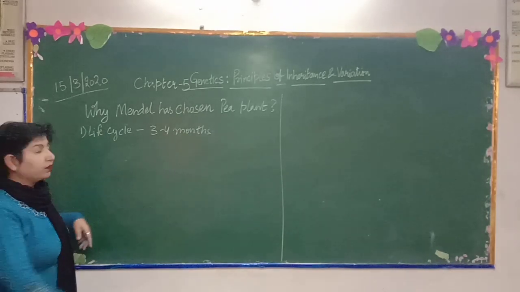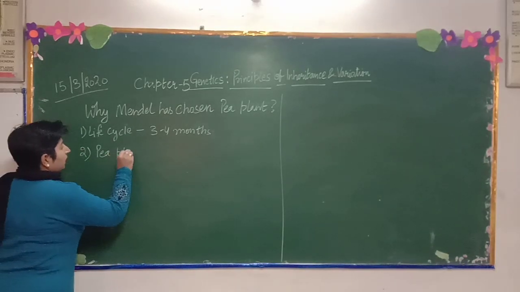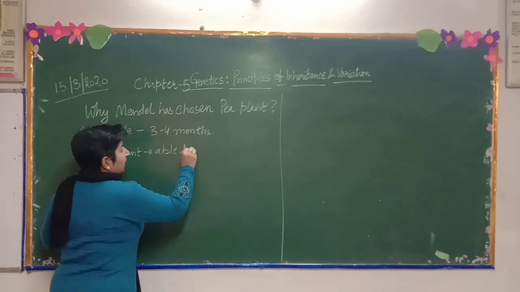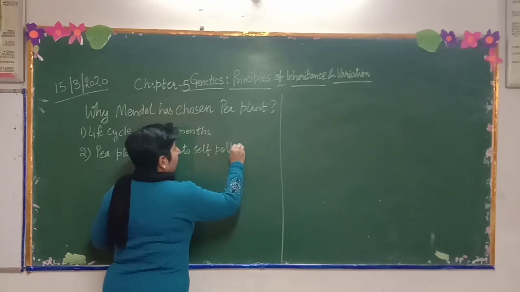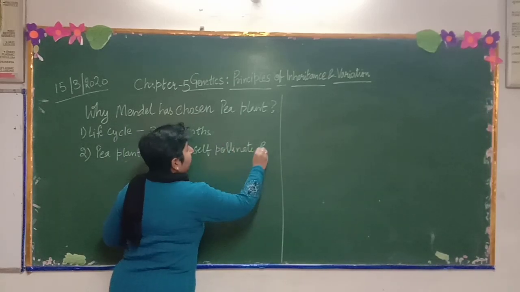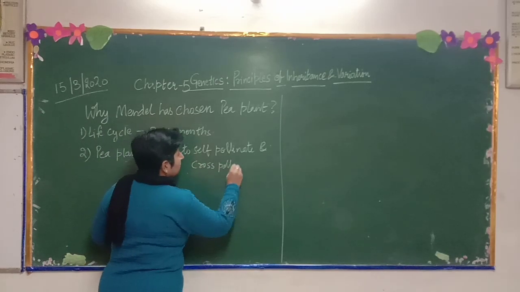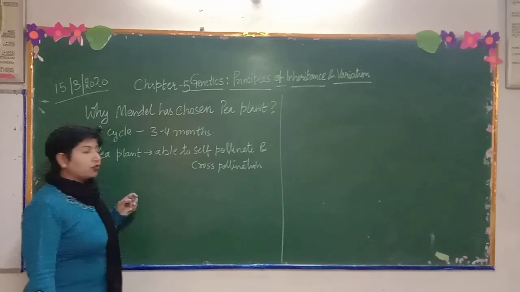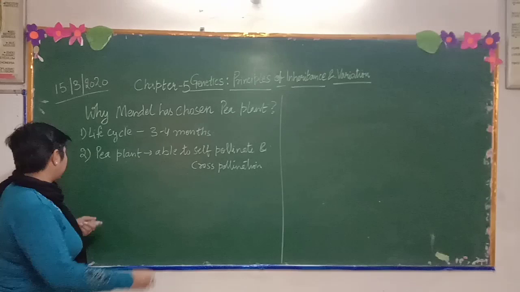Number 2, pea plant is able to self-pollinate as well as cross-pollinate. So we are able to do both types of pollination in pea plant.